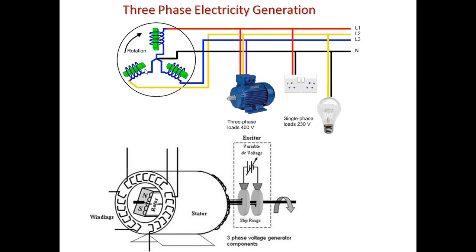So when the rotor rotates, the varying magnetic field will generate current equally in all three stators, but with different theta or different sine omega t. And that is the reason you will get a sine wave in all three stators, but all these sine waves will have a phase difference of 120 degrees. You're getting my point?